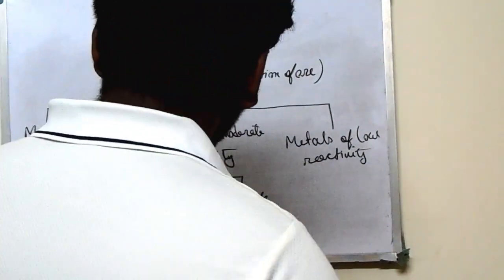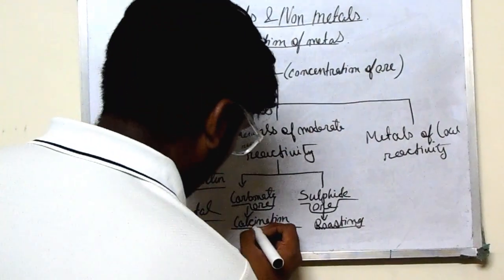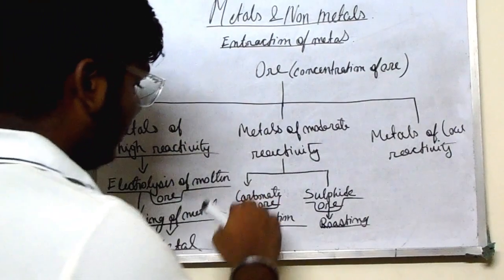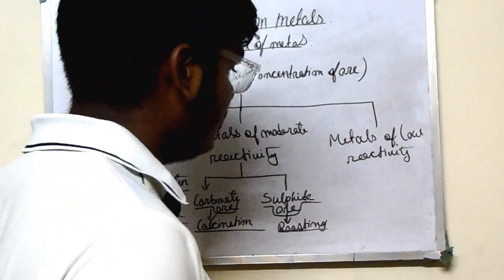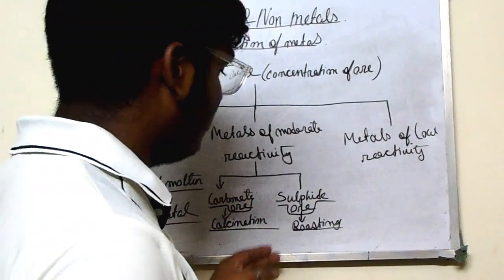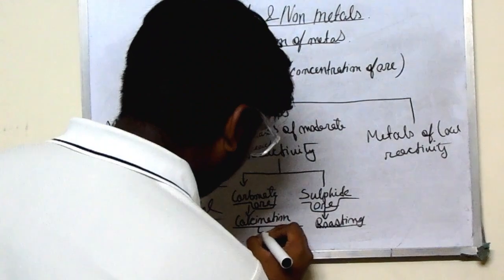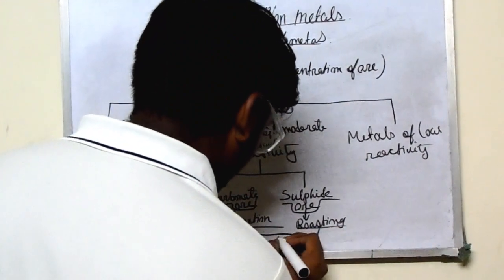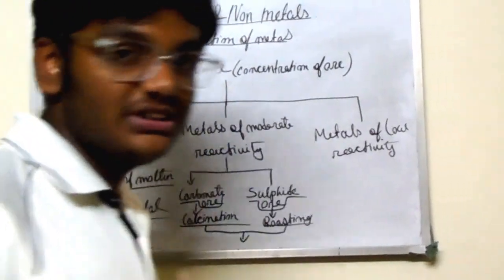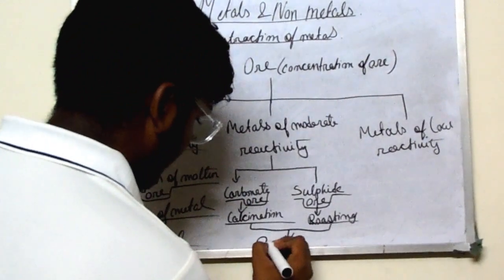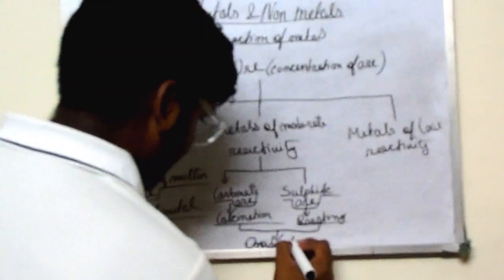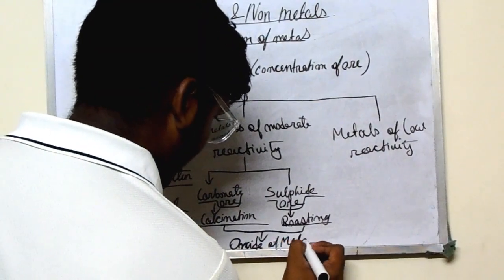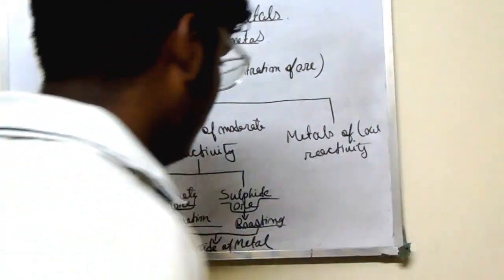After calcination and roasting, the ores, despite containing carbon and sulfide, are not yet purified, but they become oxides of metal.